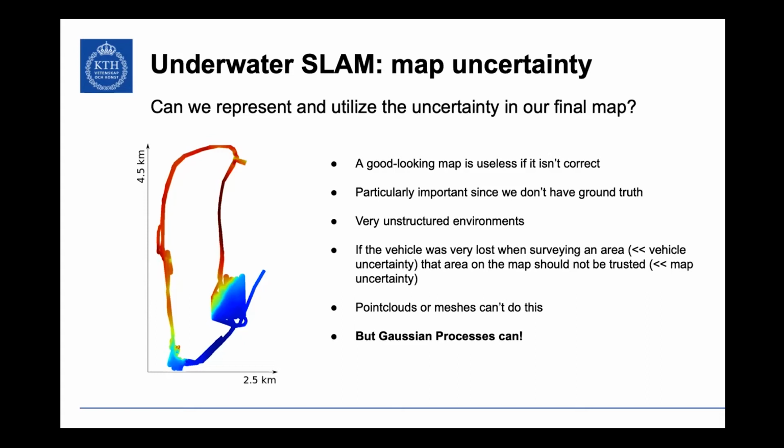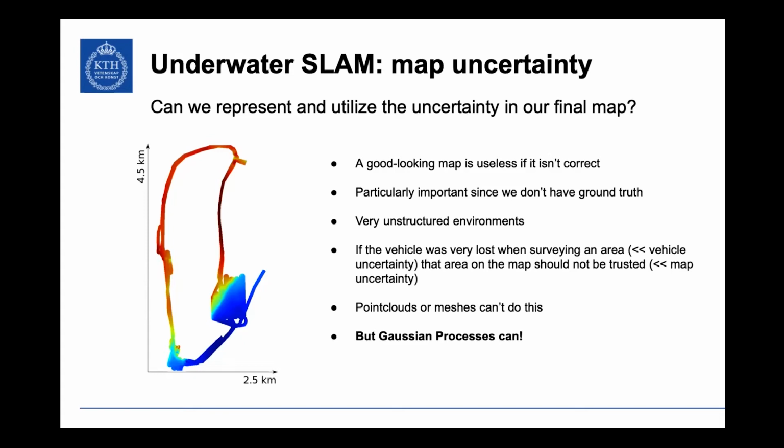The thing is, a good looking map is useless unless it is correct, but we don't know if it is correct because we don't have ground truth. We don't have structures under the seabed that could help us usually realize if the map is good or not. So if I use a drone to build a 3D reconstruction of this building, and I look at the reconstruction, and I don't look at the building, well, if there is a wall here and then half the wall here, I usually know that that 3D reconstruction isn't good because I know that walls usually go together, right?